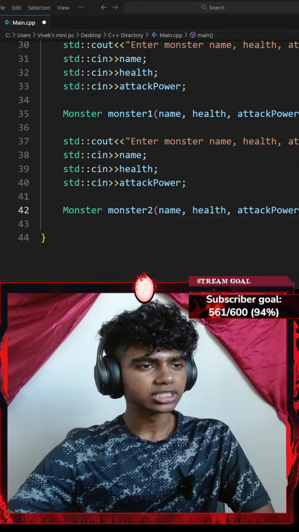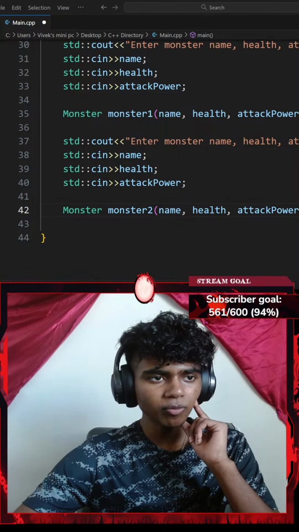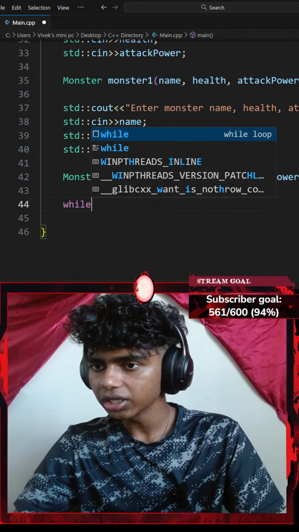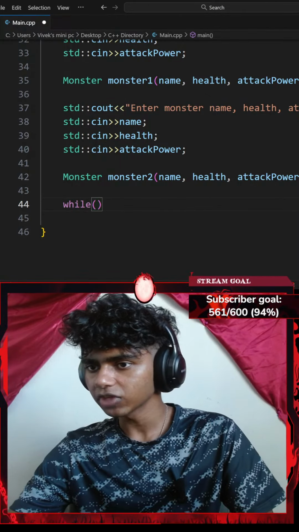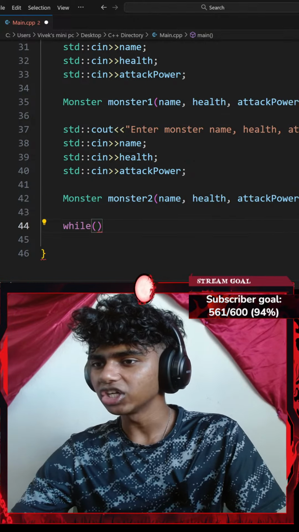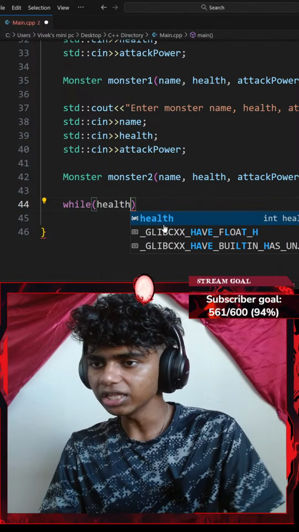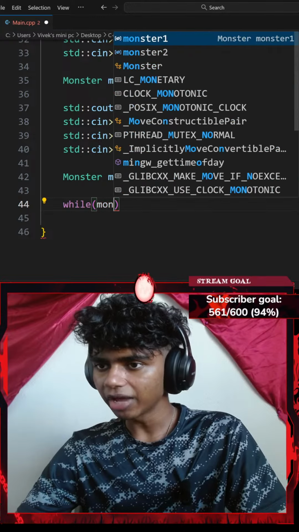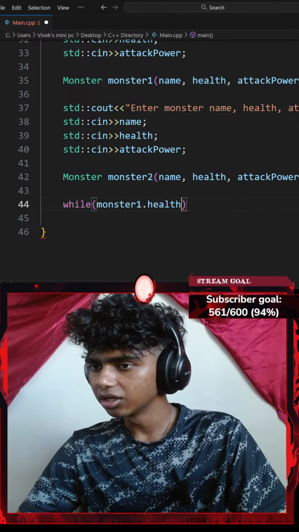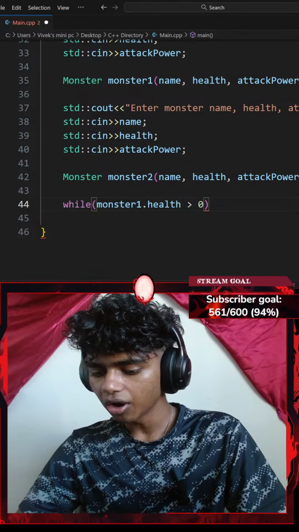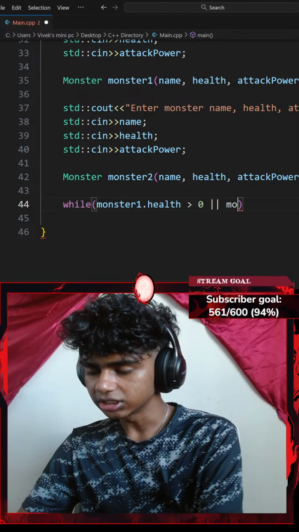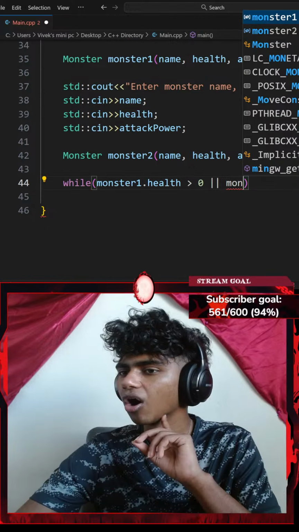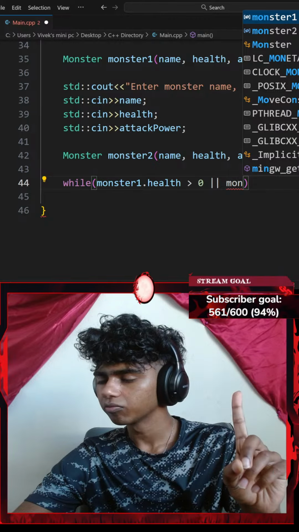There we go. Okay, so it says ask the user to create 2 monsters. Did that. Make them fight in a while loop. So now I go in a while loop. So while, a pair of parentheses. Now, while a condition. So what condition should I check? While my health is greater than... Honestly, let's say while my monster 1 dot health is greater than 0, or my monster 2 dot health. Actually, should I go with and? Or either one of them should be true. Okay, I think yeah, or should make sense, guys.